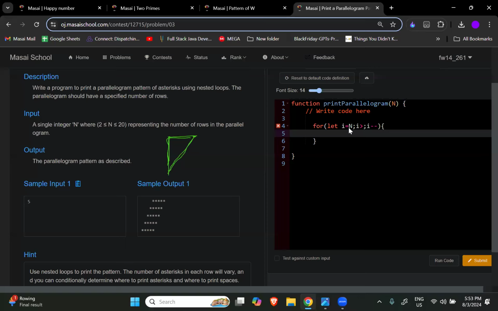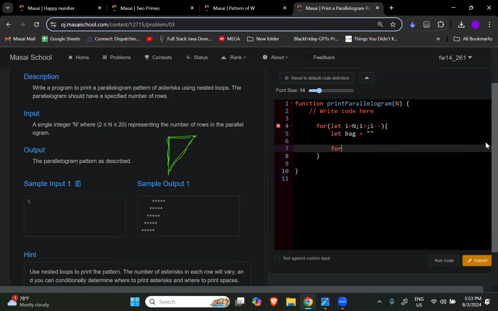Then what we do? We take a bag, right? We take a bag or output and we will just add it there. So for let j is equal to 0 and कितनी बार प्रिंट करनी है स्टार्स? देखो, how many times I want to print stars? Focus on the diagram. I am writing the values of i. 5, 4, 3, 2, 1. So can you see whatever is the number of i, that many stars are printed?